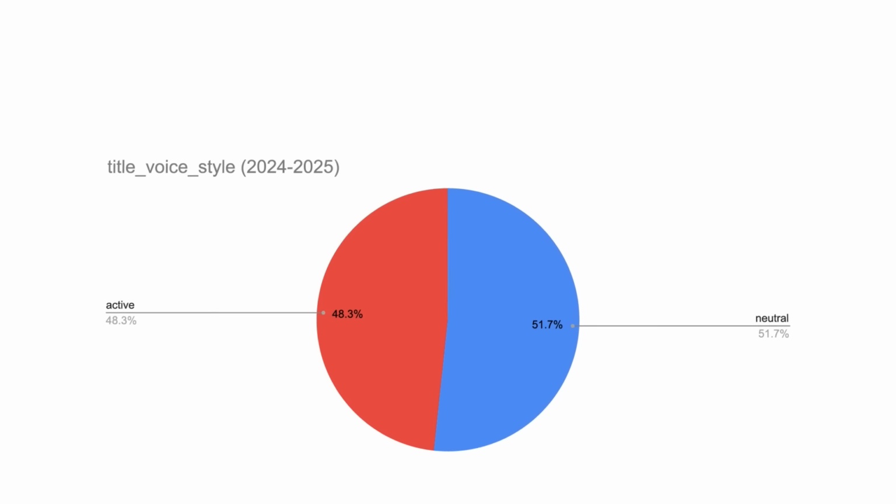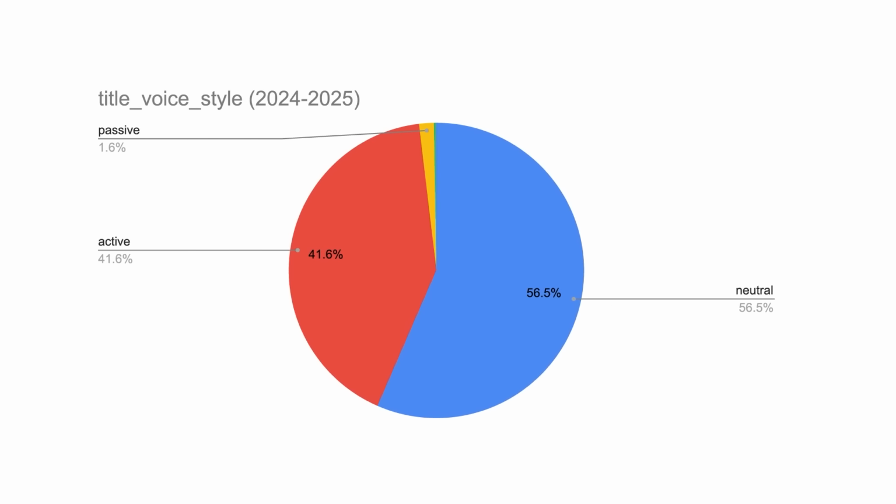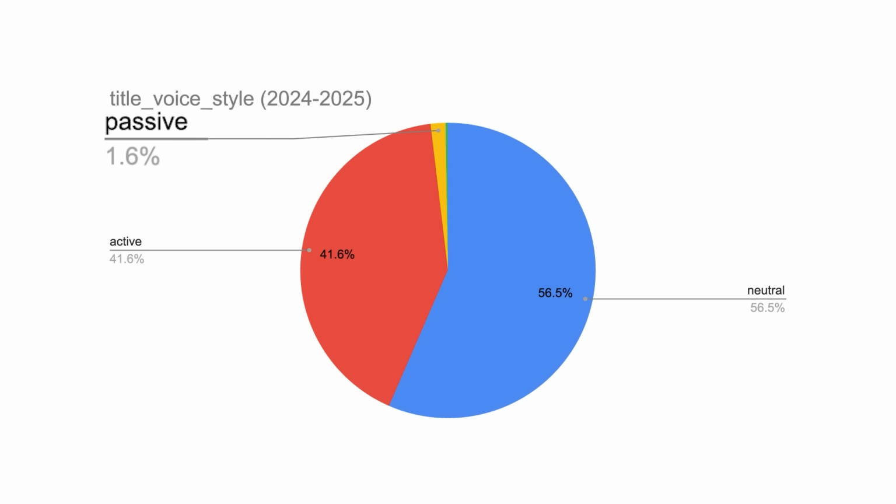Well, it seems like the answer is a resounding yes. This graph shows us that the top YouTubers always use neutral or active voice for their titles. Now, if we look at this on a per video level, we can see 1.6% of the top YouTubers' videos do use passive voice, but active and neutral voice are the clear winners here.